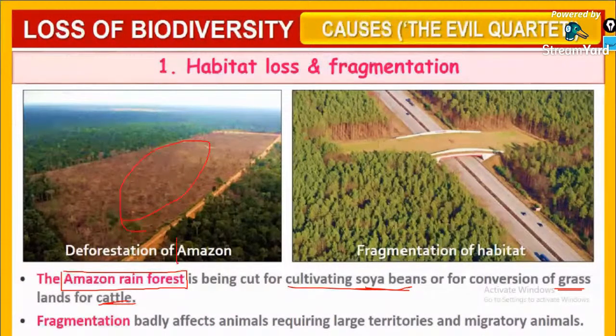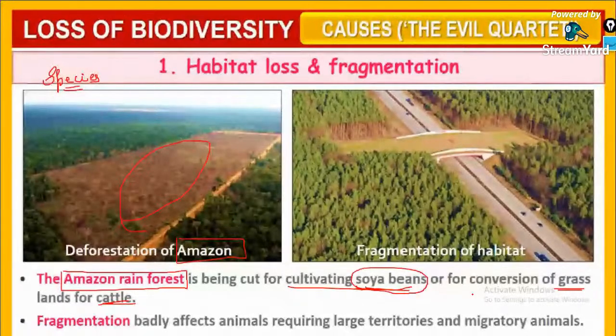It holds a wide variety of species, as we studied in the last class, occurring in tropical rainforests like the Amazon. The Amazon rainforest is now being deforested by certain people for cultivating soya bean or for converting that land for grazing purposes.